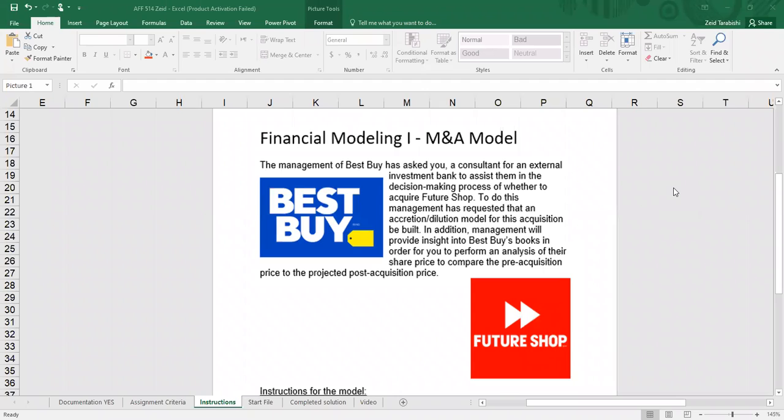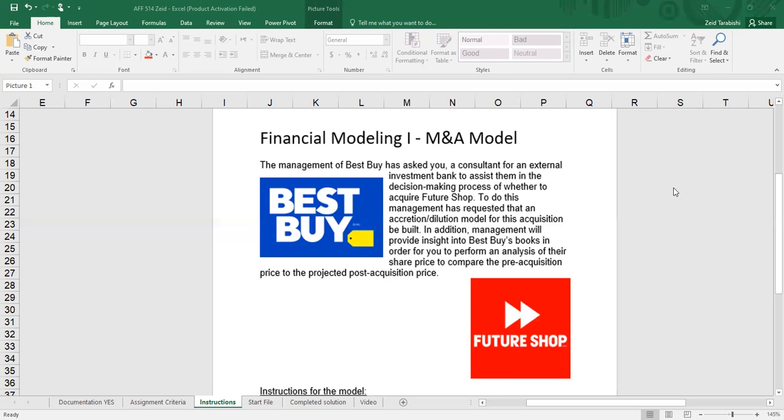Hello, everyone. For our financial model, we will be introducing mergers and acquisitions through providing an overview of a real-life merger and acquisition between two well-known companies, Best Buy and Future Shop. This specific acquisition occurred in the middle of 2001 in order to allow Best Buy to establish its Canadian franchise. We will also be going over an accretion and dilution model, which is another area of corporate finance that we will be introducing to you for the first time today.